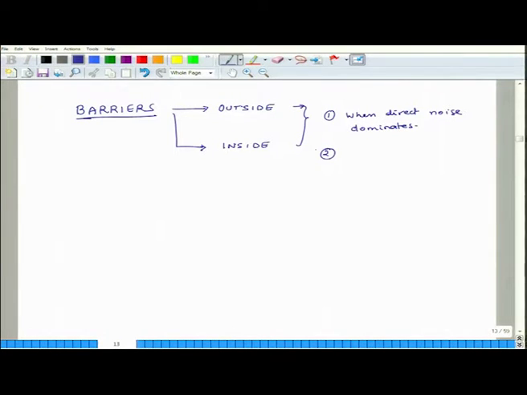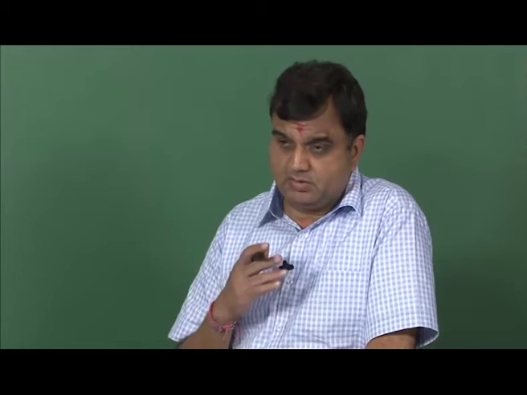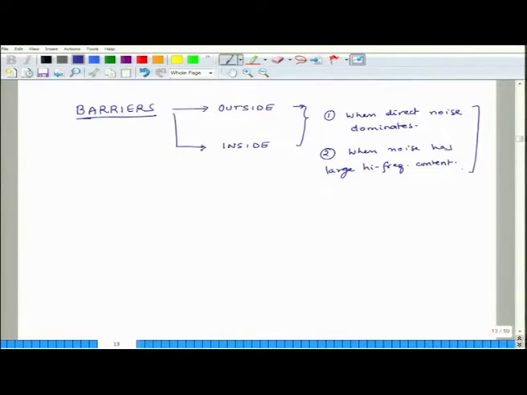The second thing is that barriers work well, and both these conditions should be present. So, first is when direct noise dominates, and the second one is when noise has large high frequency content. Barriers do a very poor job in terms of stopping the propagation, spread of noise, especially if most of the noise is at low frequencies, but if it is high frequencies, they do a very good job. So, we should understand these two things before we start designing barriers.